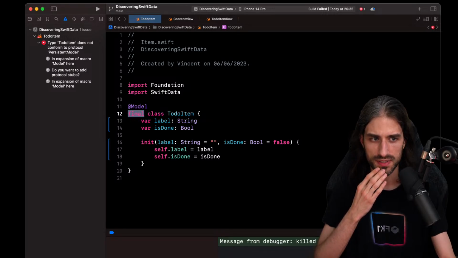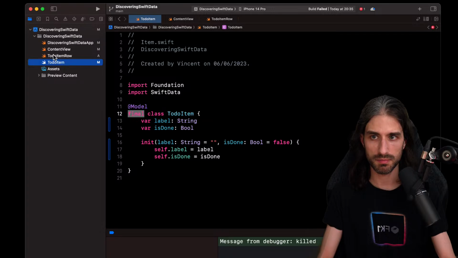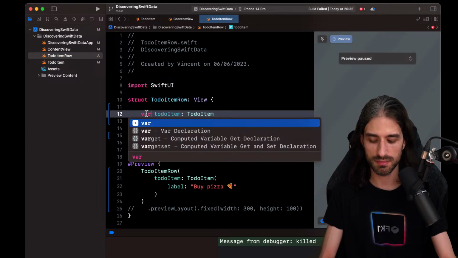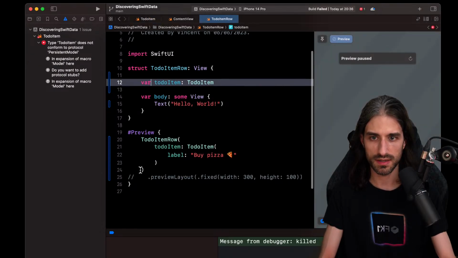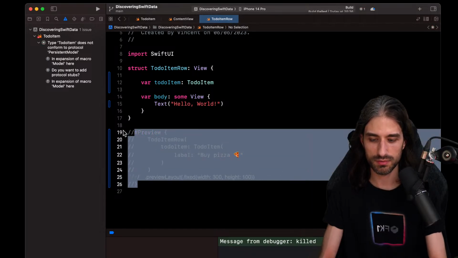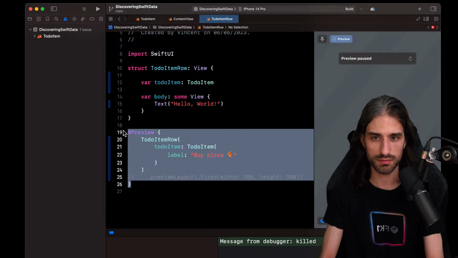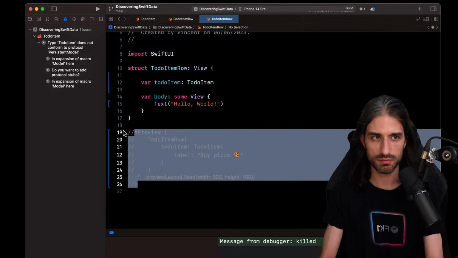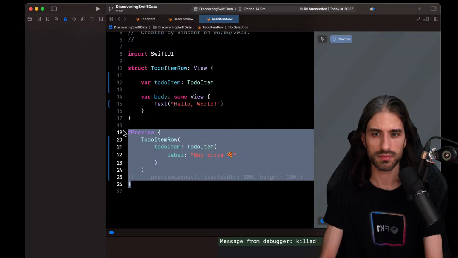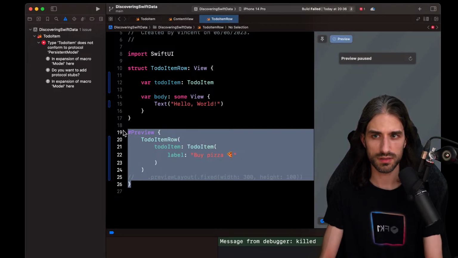I see some people saying to try creating a static placeholder with the model class, or declaring to-do item in preview as a separate static let constant. It may be let properties. So let's see that. If I put this back as a var, maybe. Yeah, no. If I get rid of the preview, oh, whoa. It seems it's the preview that causes the issue. It's so weird.